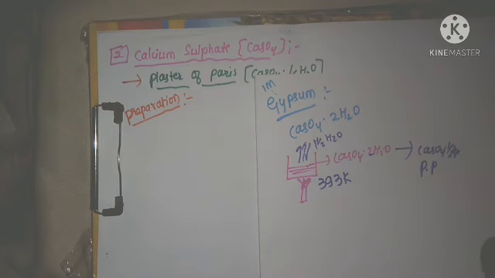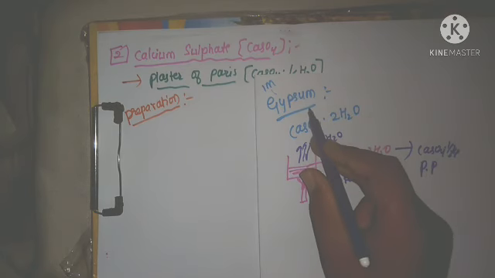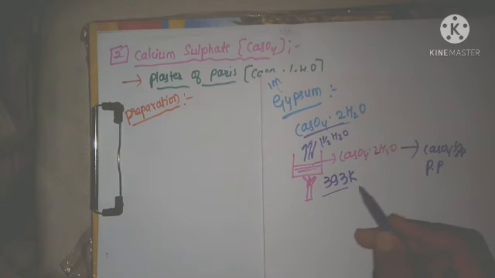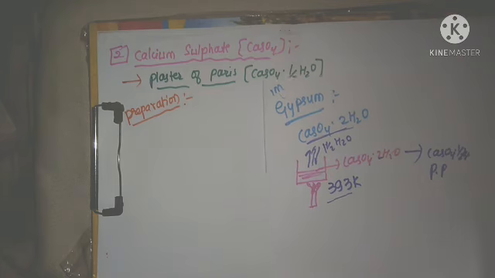Means how is it prepared? By heating the gypsum. When the gypsum is heated at 393 Kelvin temperature, we will get the plaster of Paris. That is only I am writing here.